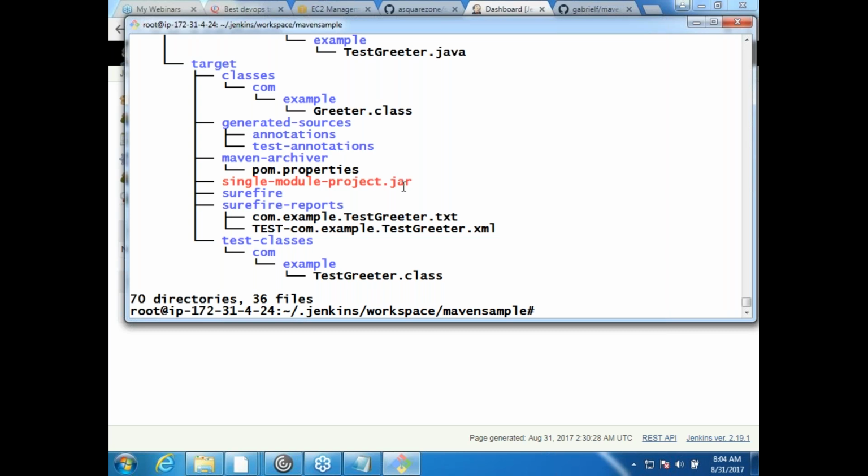If you want to do a clean build, you have to ensure that you delete this workspace every time before executing. Are we clear? If you want to do an incremental build, you don't need to do anything, leave it like that and don't select any options. Incremental builds are generally done whenever code is being run periodically. If I want to do a build every 15 minutes, you will not do a clean build every 15 minutes, you would just do an incremental build.